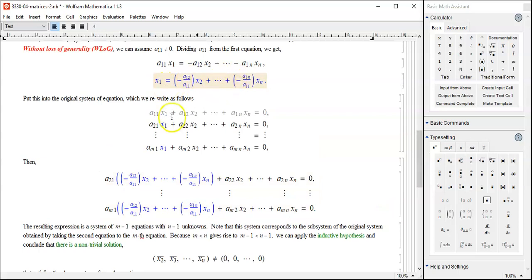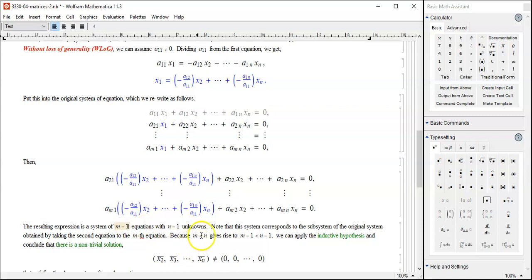This one we plugged into x1 here, and the next x1 here, all we have to do is x1, which I just did. So how many unknowns do I have? I have n minus 1 unknowns: x2, x3, x4 all the way to xn, n minus 1 unknowns. How many equations do I have? m minus 1 equations.